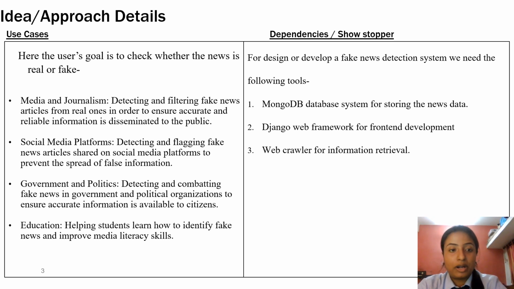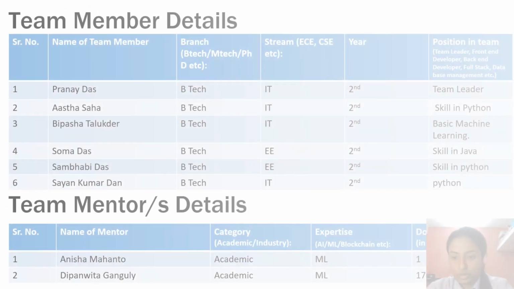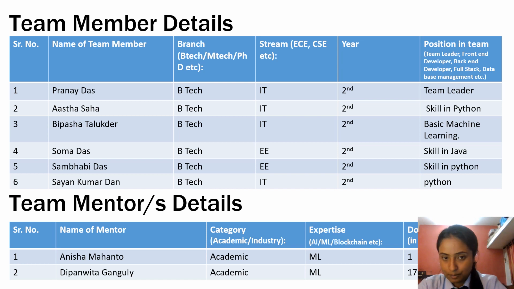This concludes our main idea, the main prototype of our project. Concluding with the team member details: Pranay Das, Astha Saha, Bipasha Talukdar from the IT department, as well as Shayan Kumar Dan. We are all from second year, and Shoma Das and Sambhabi Das, which is myself, from electrical second year. We have collaborated IT and EE, that is the electrical engineering department, for this project.